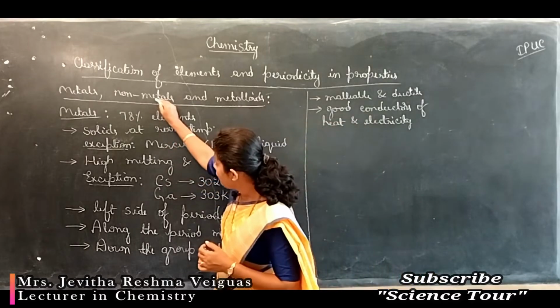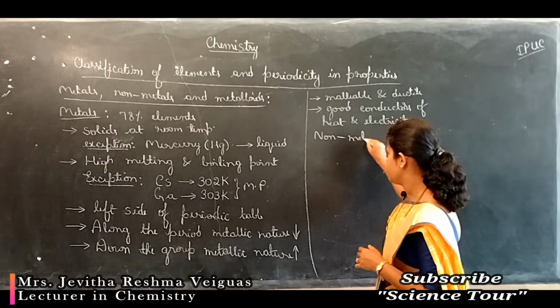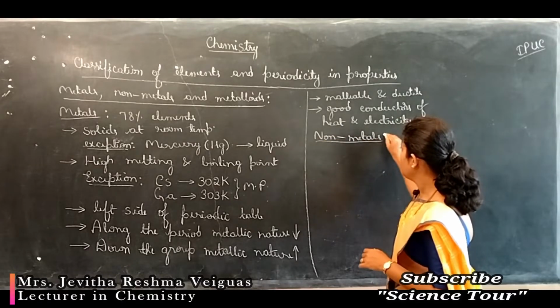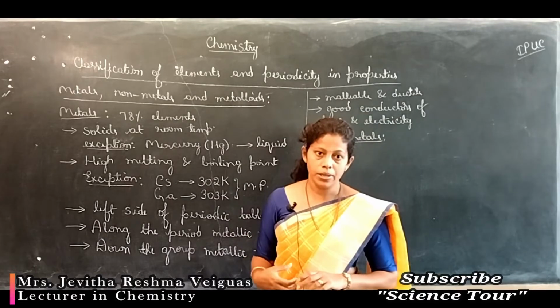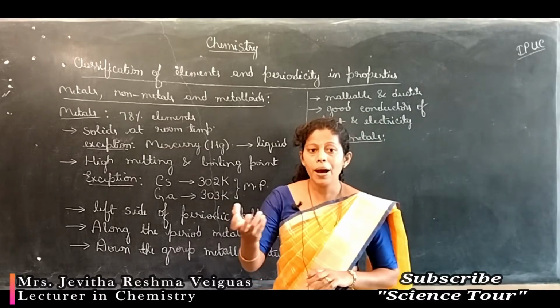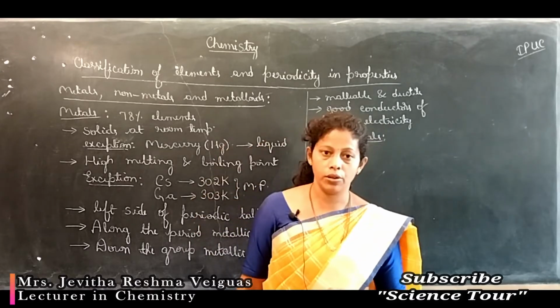Now let us deal with another type of elements, the non-metals. Non-metals are elements that have the capacity to gain electrons. Metals have the capacity to donate electrons.